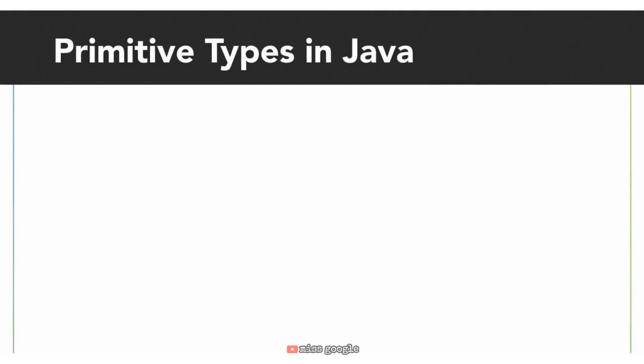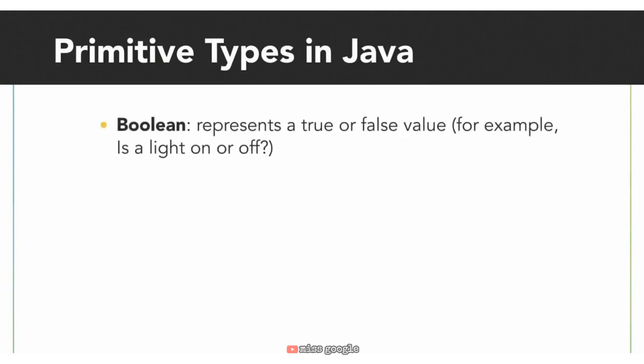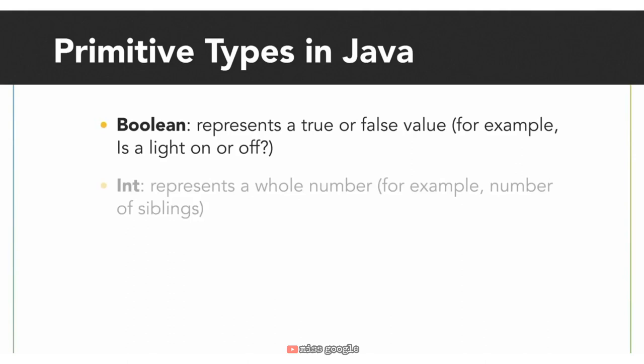Diving deeper into these primitive types, the Boolean data type represents a true or false value. This means the data piece of whether the kitchen light is on or off could be represented as a Boolean in code. It might have the value true or it might have the value false, but it can never be both. It must be either true or false. An int, short for integer, represents a whole number. The number of siblings you have could be represented in code as an int. You could have 0 siblings, 3 siblings, 10 siblings, any whole number amount of siblings.